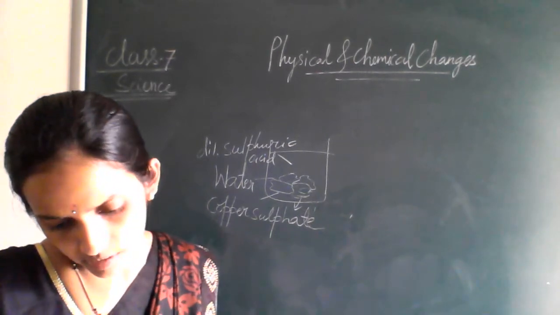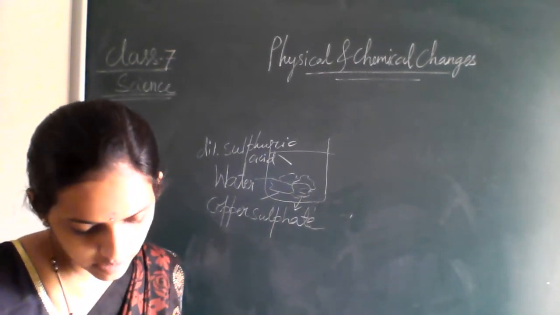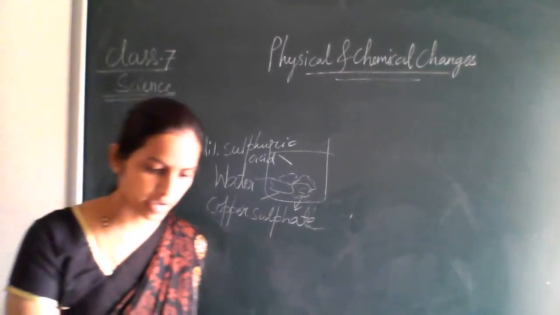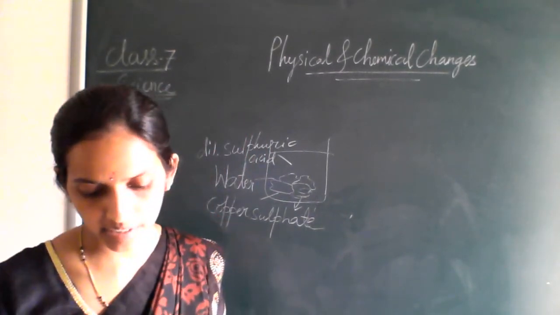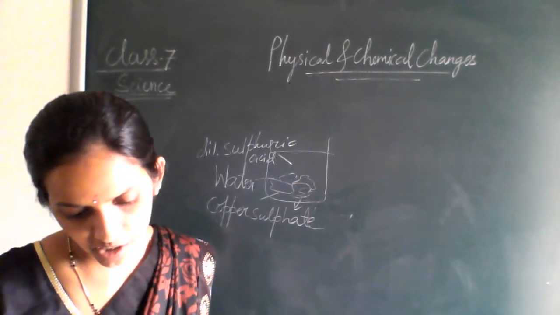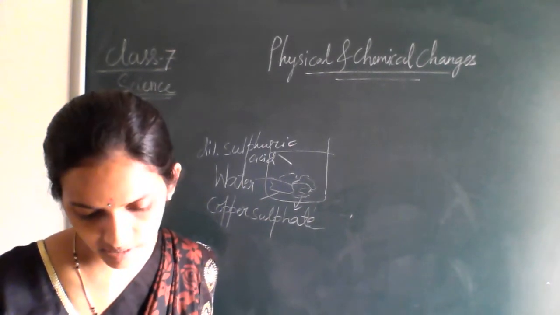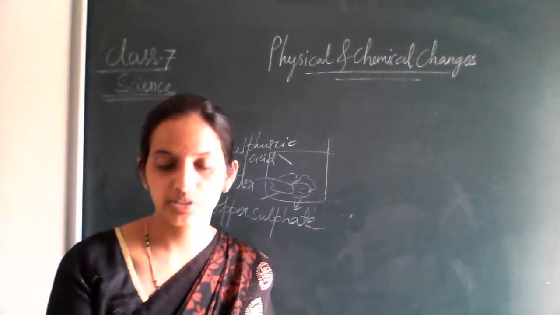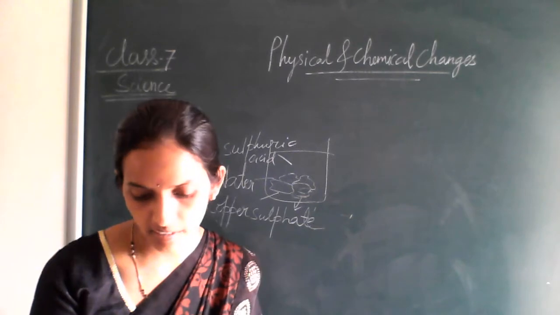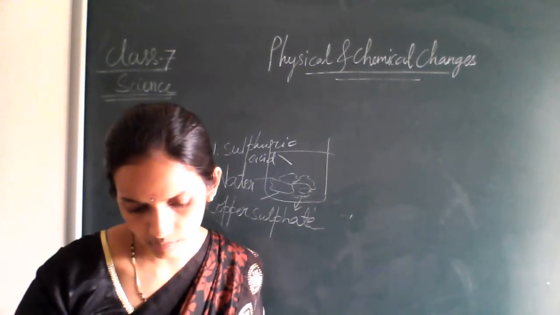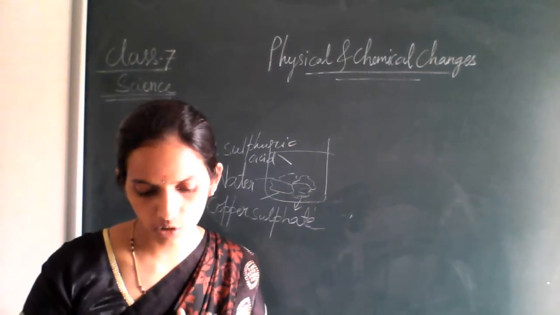In today's whole chapter, you have understood what all things we have studied and the keywords they have written: chemical change, chemical reaction, crystallization, galvanization, physical change, and finally rusting, right? Then the summary of the chapter.